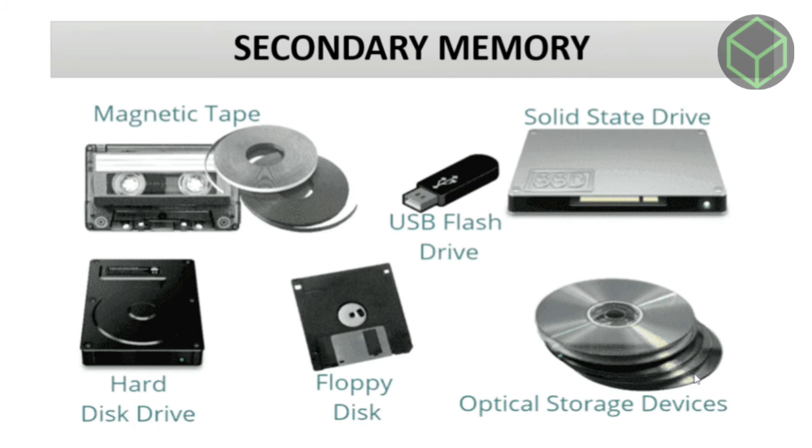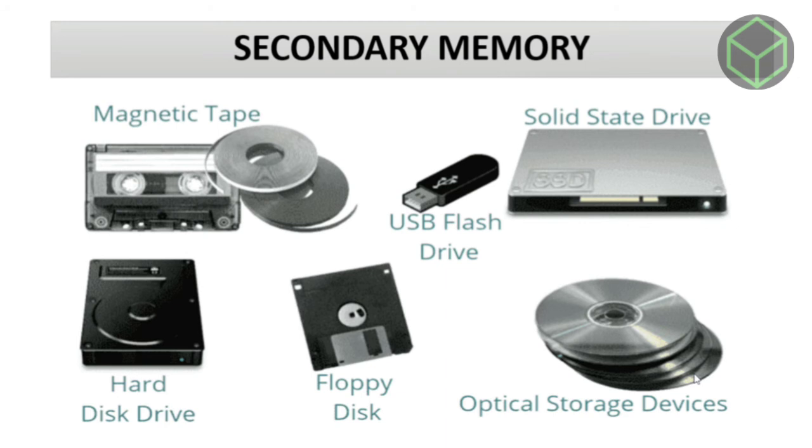It is also known as external memory, representing the various storage media such as hard drive, USB, CD, flash drive and DVD, on which computer data and programs can be saved on a long-term basis. However, it is cheaper and slower than the main memory.